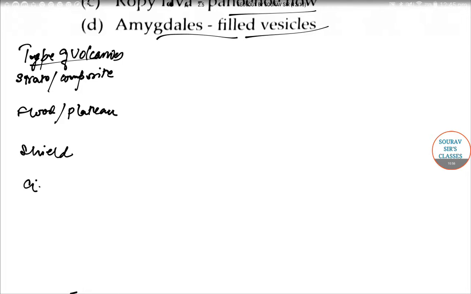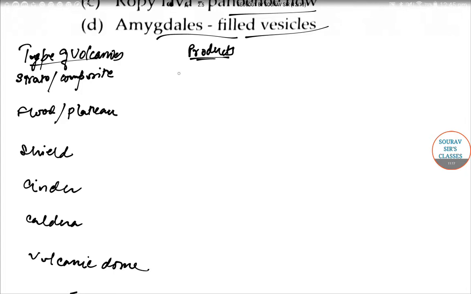So the types of volcanoes, we have the various types, that is strato or composite volcano. Then we have flood or plateau volcano. Then we have shield volcano. Then we have cinder. Then we have caldera. Then we have volcanic dome. Okay, so these are the types of volcanoes, and the products are given here.